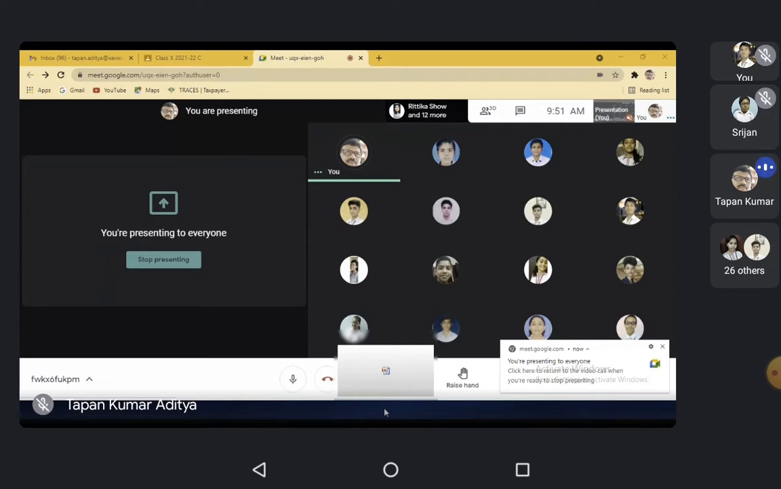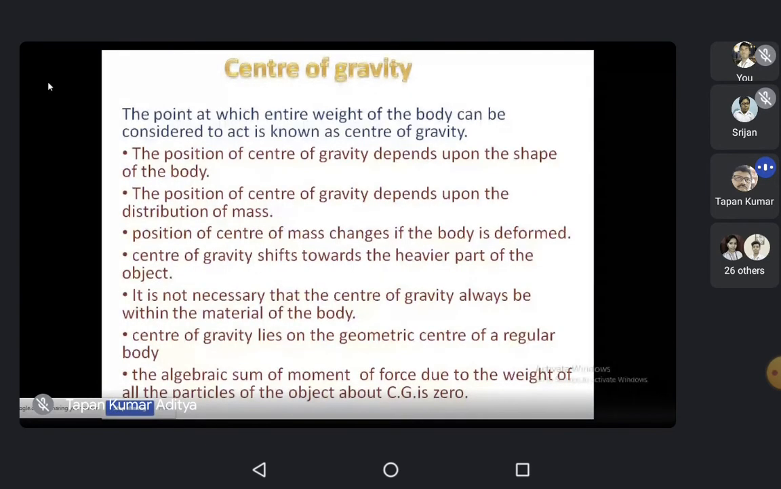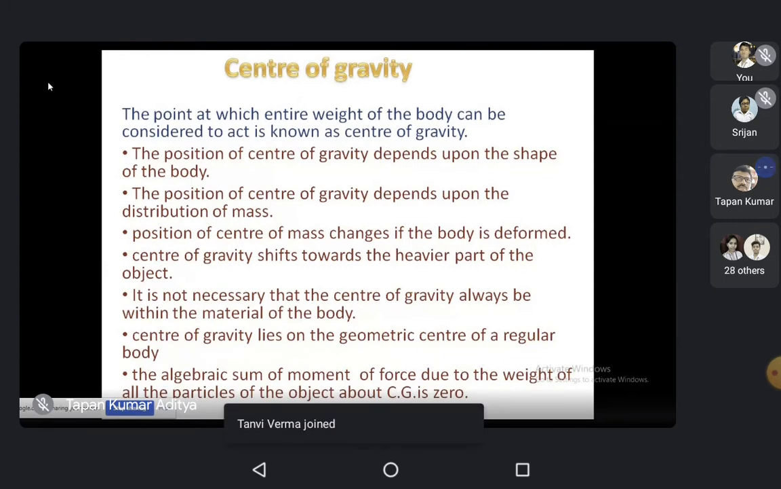Center of gravity. Just a brief reason: the point is called the center of gravity of the body, at which the total weight of the body is concentrated. That's the center of gravity, and its position depends on the mass distribution of the object.